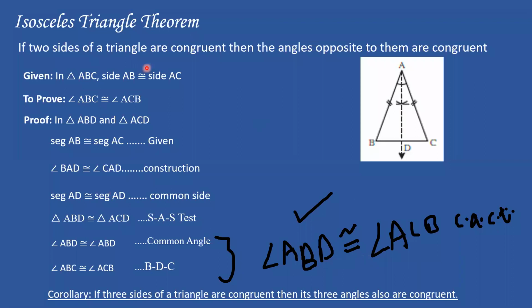So basically, people, we started with 2 sides of a triangle being congruent, and we have ultimately proven that these 2 angles are congruent, okay? So we started with the sides being congruent and we ended up with the angles being congruent, okay? So this is how we have proven the first theorem, which is isosceles triangle theorem, okay? And there's a little corollary at the end of the PPT, like bottom mein. It says that if 3 sides of a triangle are congruent, then the 3 angles are also congruent, okay? So now why is this so?